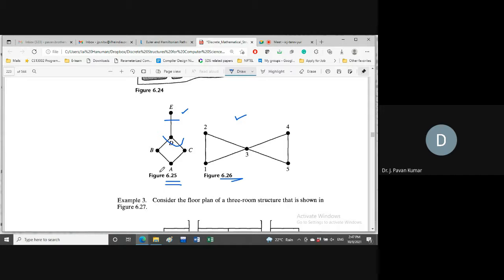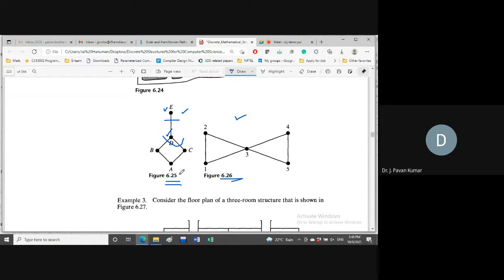Euler path. Here we are having E and D are the only vertices which are having odd degree. Only 2 vertices if you have, then it's fine. So we can start at E and we can end at D. That means E to D, then D to B, B to A to C, then C to D. So we are starting at E and ending at D, and this is a Euler path which is covering all the edges of the graph.